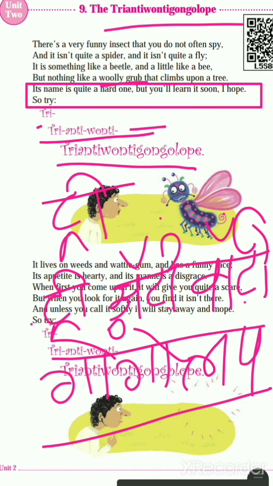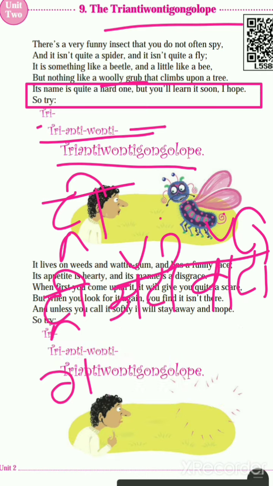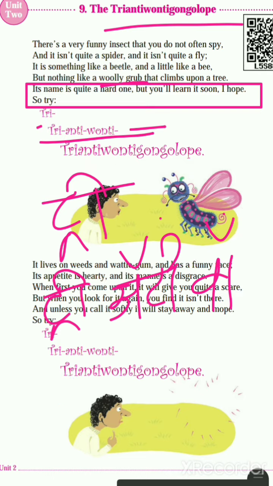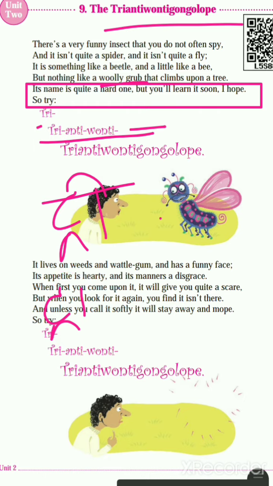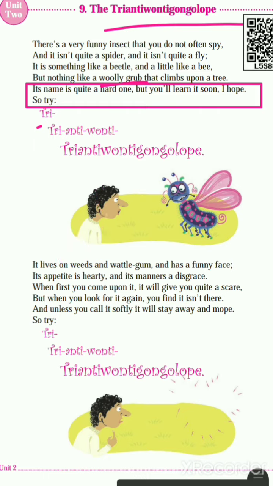Make a part of this word and you can read it very easily. This is the name of an insect, that is Tree Antiwantigongolope, and it's a very funny name. Okay, you can understand it. This is an imaginary poem, students. That insect you can never see in nature, but this is an imaginary poem.